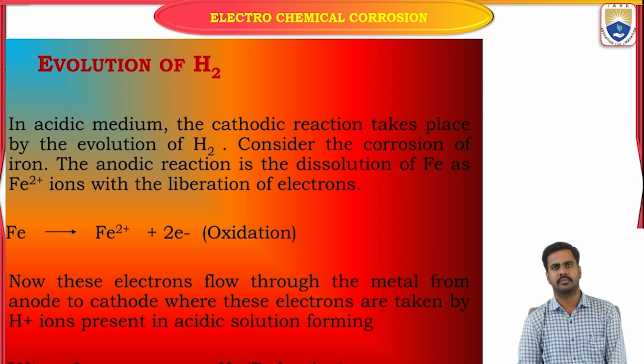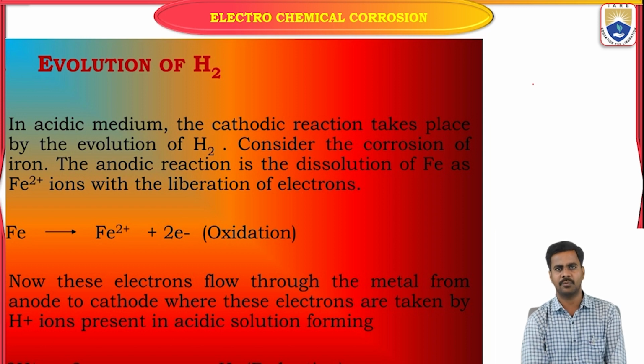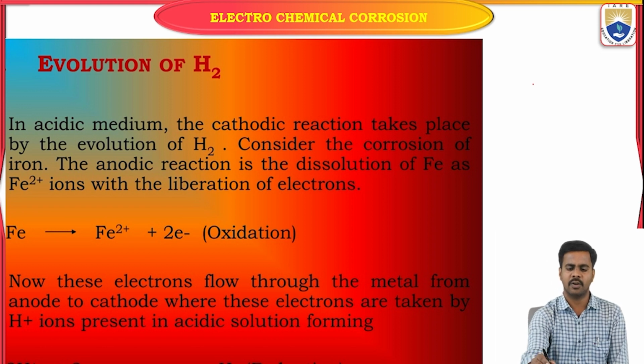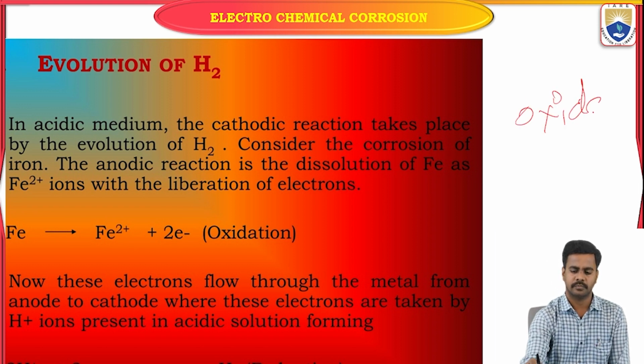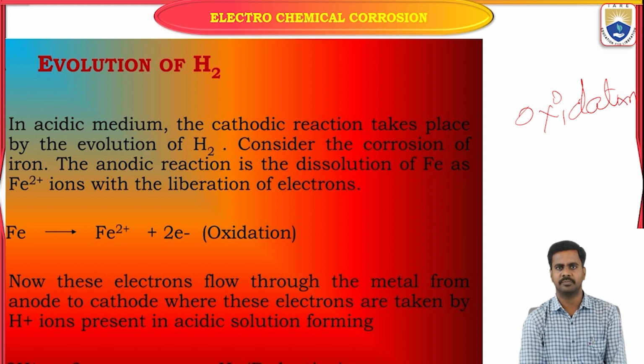Evolution of hydrogen. So depending on the corrosive environment, the reduction reactions are of two types, that is evolution of hydrogen and absorption of oxygen. The oxidation reaction is the same at different conditions of the corrosive environment. In both conditions, whether the corrosive environment is acidic or basic, the anodic reaction is the same, that is the oxidation. Only the cathodic reaction differs.